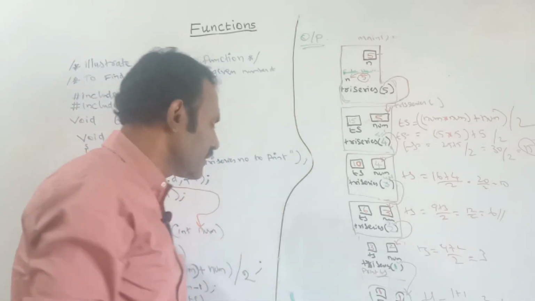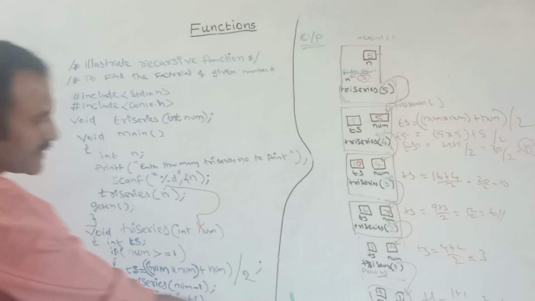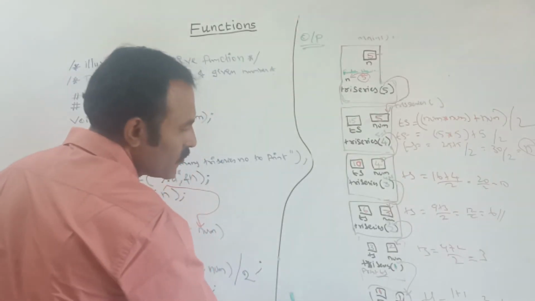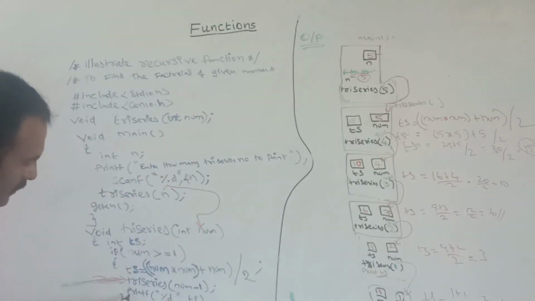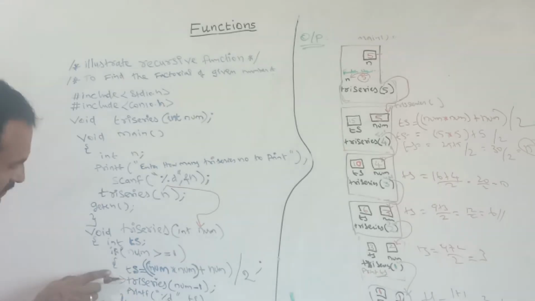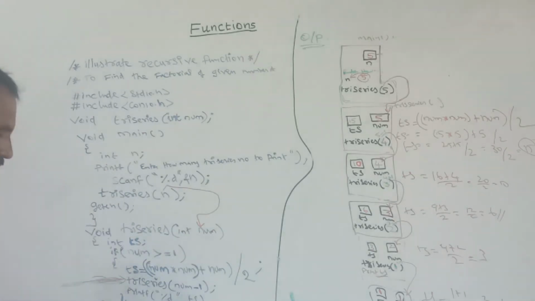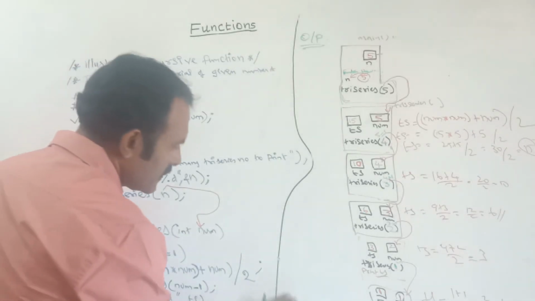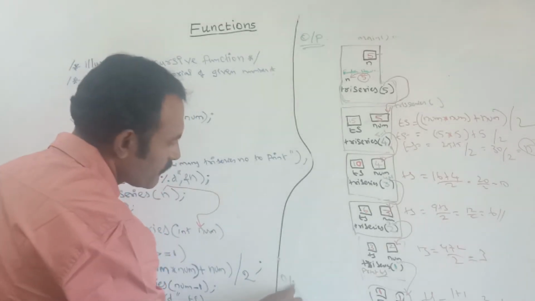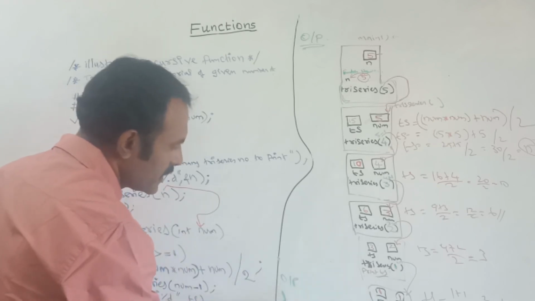Here I am telling to print, after this function call, the next instruction is printf of ts. So what is the value of ts? 1. That 1 will be printed here in the output.